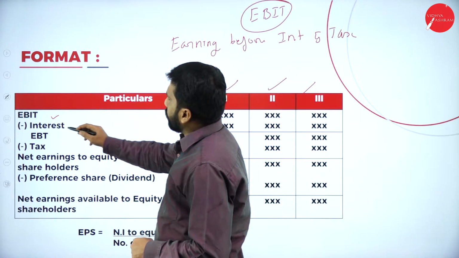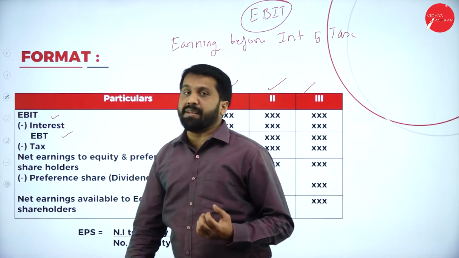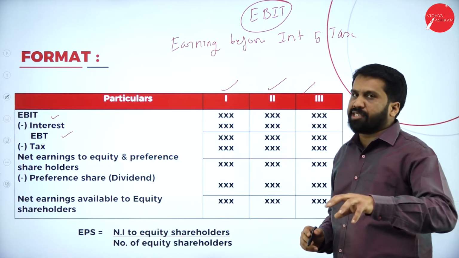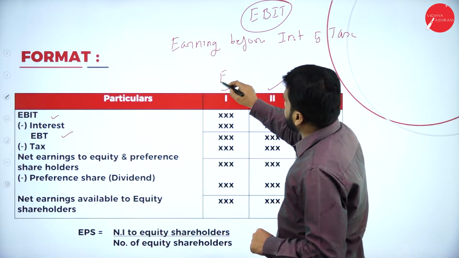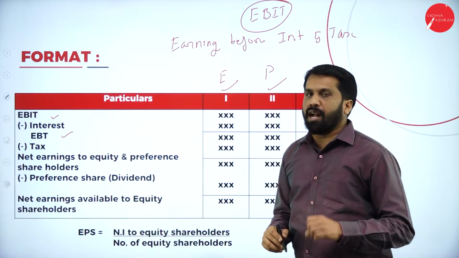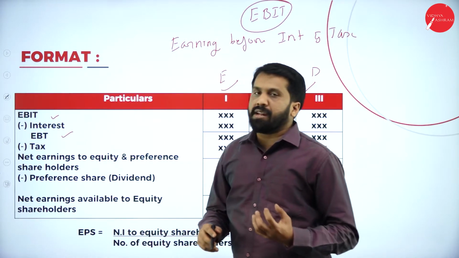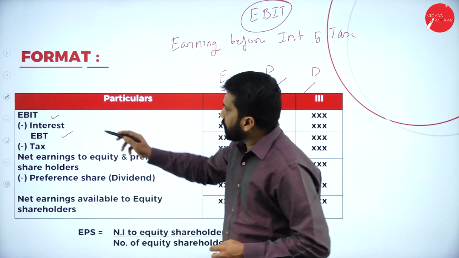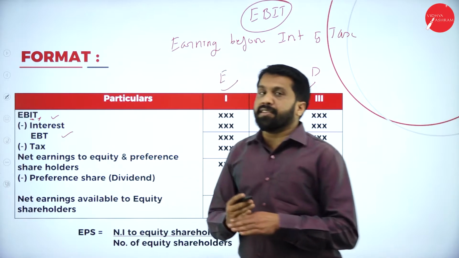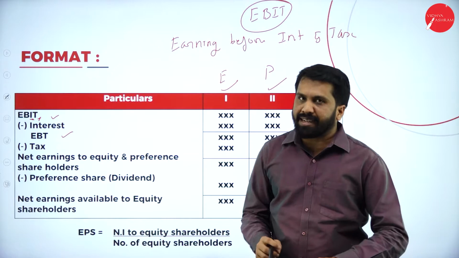Now, EBIT minus interest, you will get what? EBT. For example, you have 3 options here. Just assume that this is equity, this is preference, this one is debenture. EBIT means earning before interest and tax, so interest not yet deducted, tax not yet deducted.